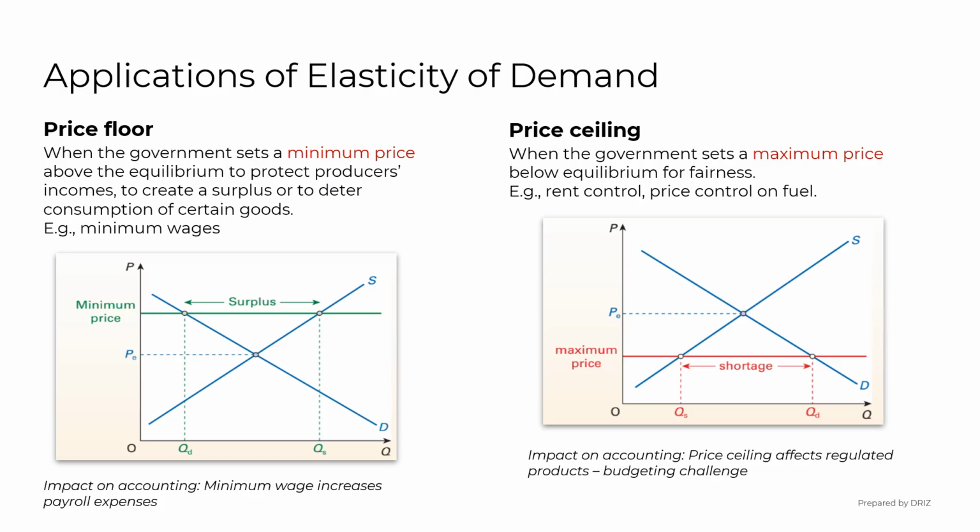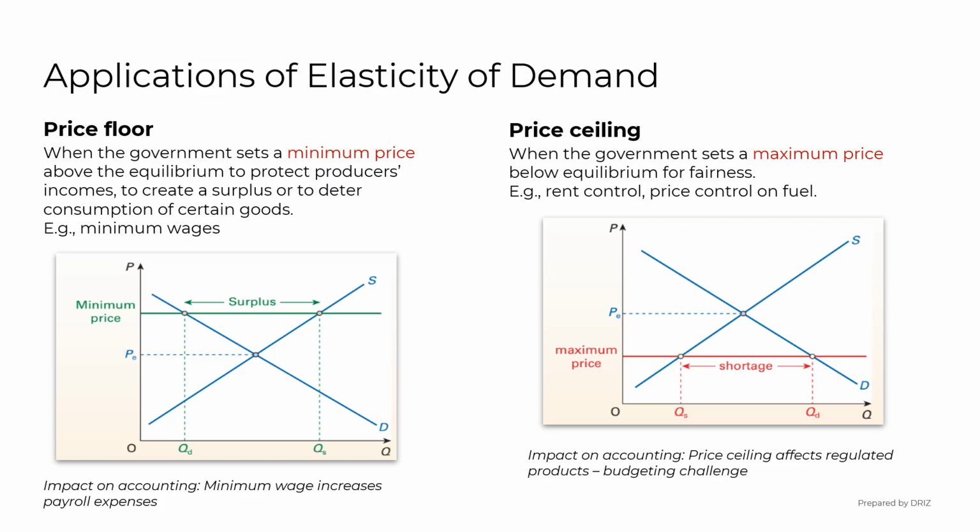at high prices. A price ceiling, on the other hand, is a maximum price set below the market equilibrium, often to protect consumers. A common example is rent control. If demand is elastic, a price ceiling causes large shortages because consumers rush to buy more at a lower price, but producers are unwilling to supply enough. If demand is inelastic, the shortage is smaller since consumers are less sensitive to price changes.